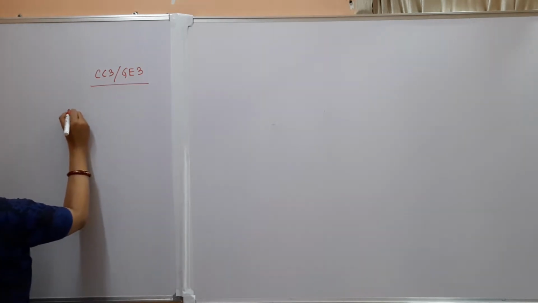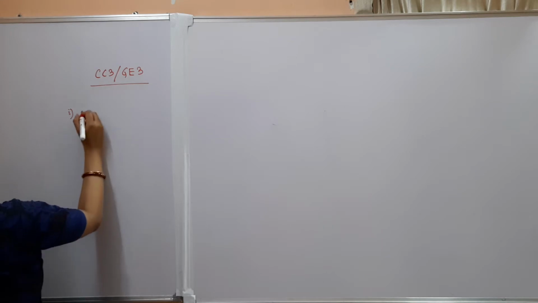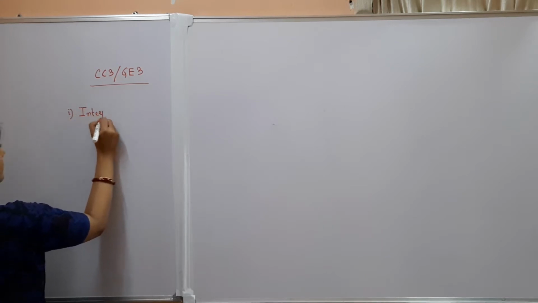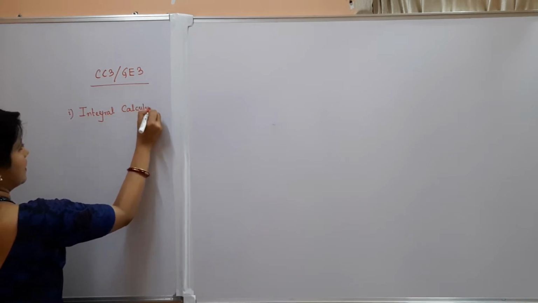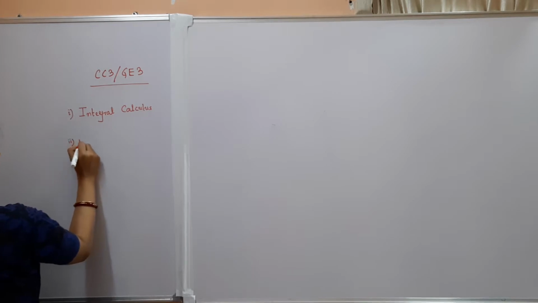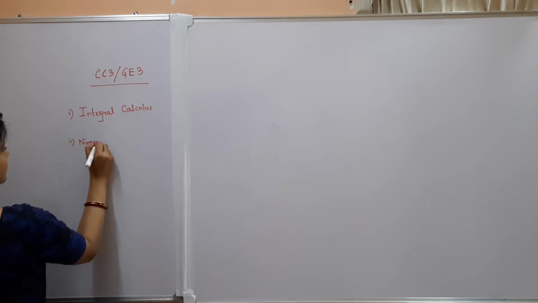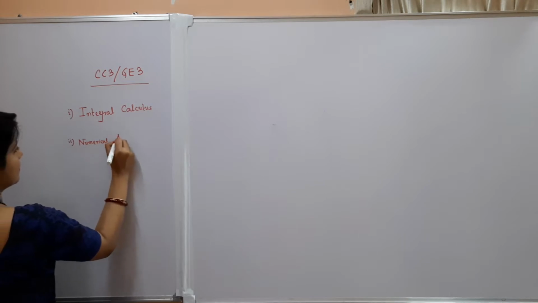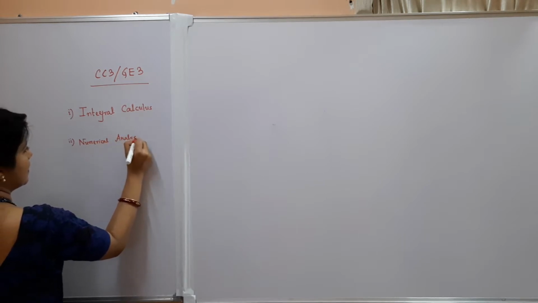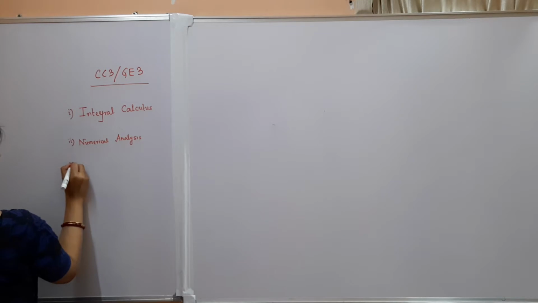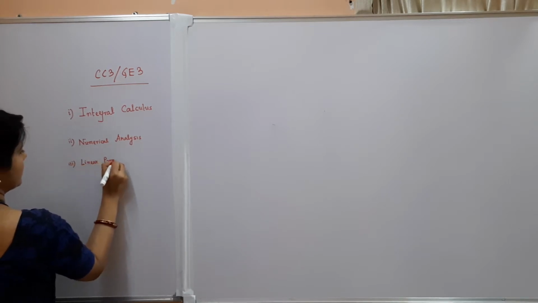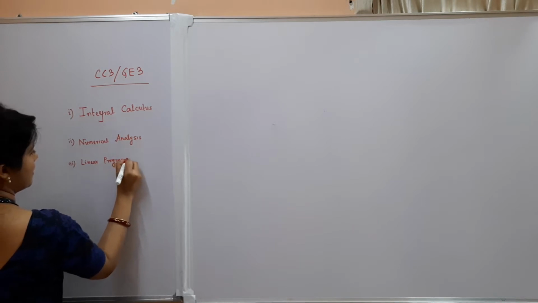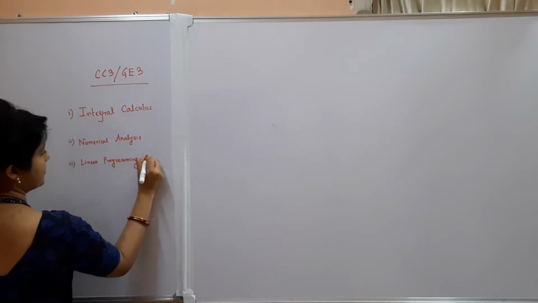This paper contains three sections. The first section is integral calculus, the second section is numerical analysis, and the third section is linear programming problem.